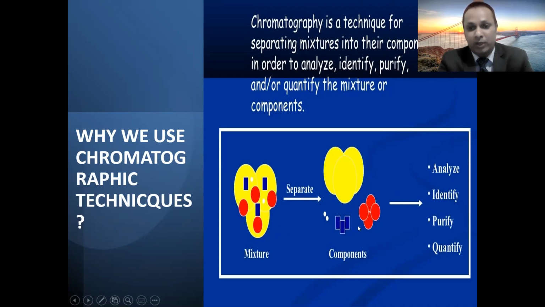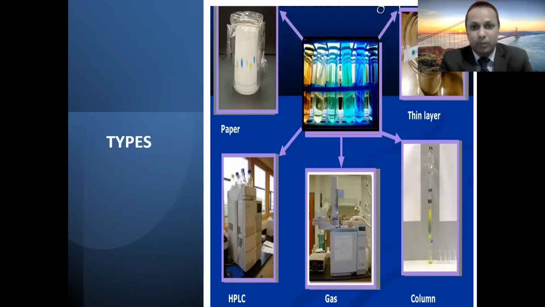So these components can be separated, and then we analyze those components, we identify them, we can purify them, and then we can find out how much of a given component is present in a given sample, that is, quantify the given substances. These are the various things, and that's why we are using these chromatographic techniques.